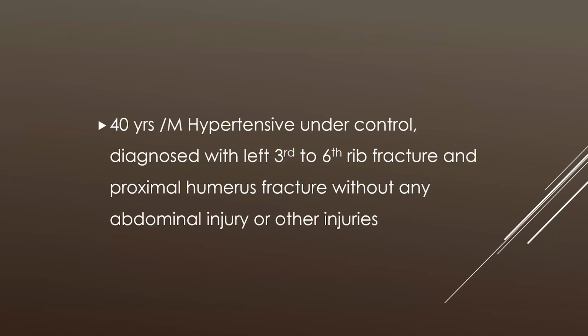So, there is an algorithm in the literature which has steps 1, 2, 3, 4. According to that, we have to see the pain score also. First step, we will start with simple analgesics, intravenous paracetamol, followed by, if pain scores are on the higher side, we can add NSAIDs also. If pain score is still on the higher side, we can give intravenous fentanyl followed by intravenous patient controlled analgesia. If the patient still has higher pain, with the help of the risk stratification score, if it is on the higher side, we can intervene with regional anesthesia techniques.